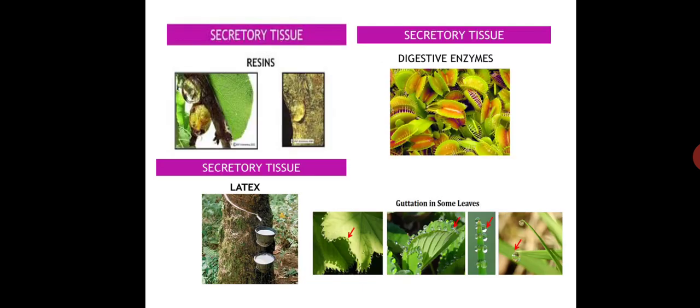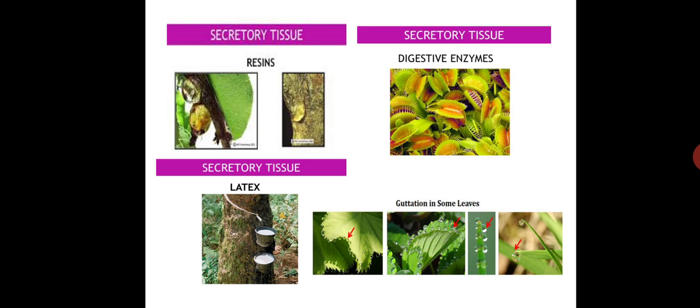Coming to the resin ducts. These resin ducts or oil ducts secrete substances like resins, oils and gums in the gymnosperms in general, and also in many angiosperms. The materials are secreted and conducted through special glands which are also called ducts.